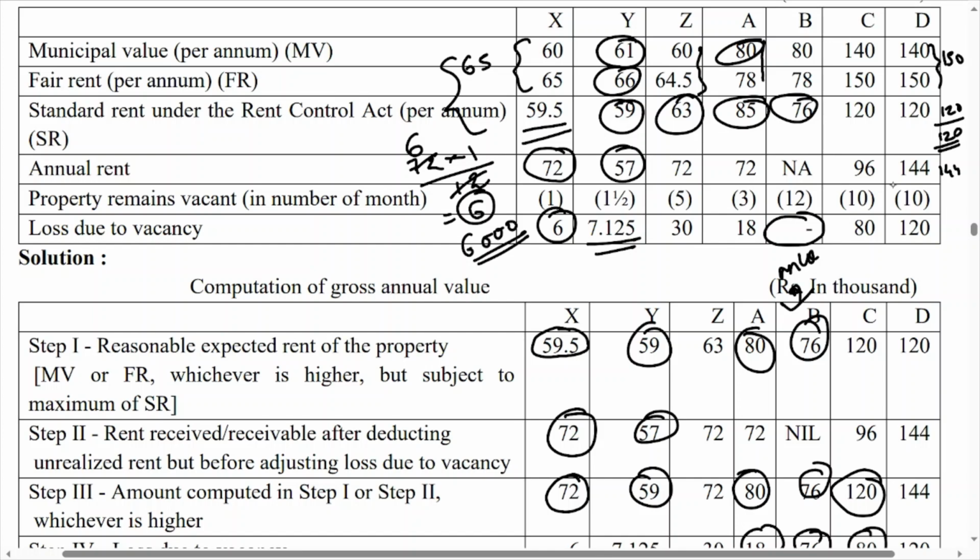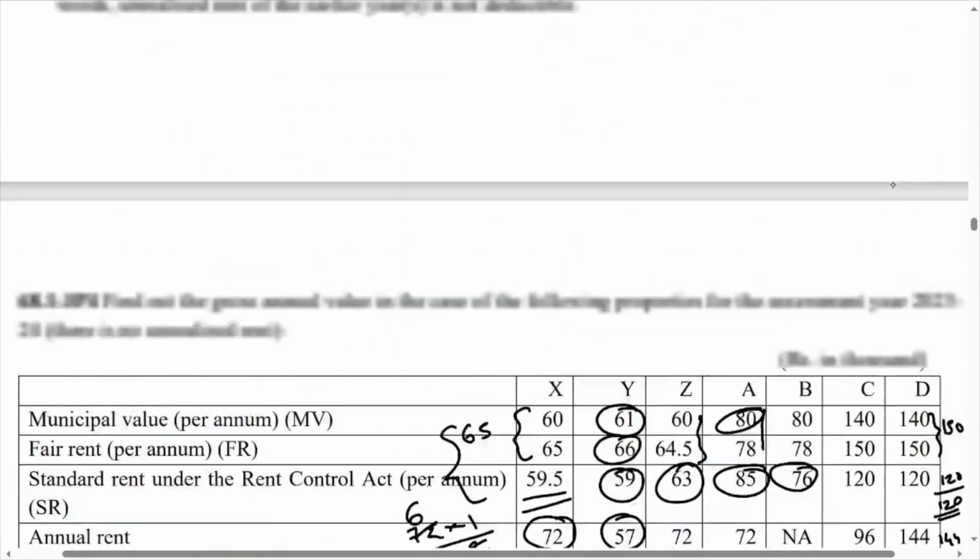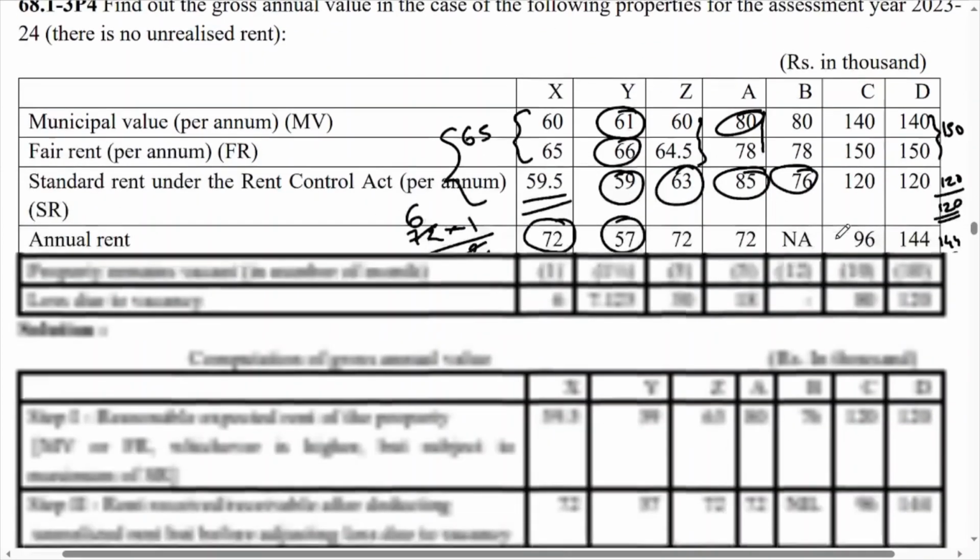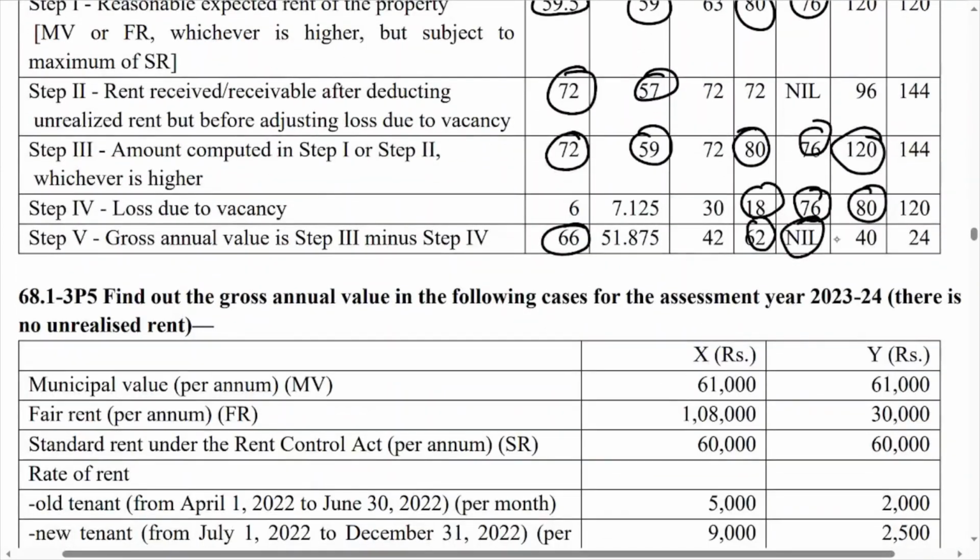Because loss due to vacancy is not given. Now compare these two values and you have to consider the higher one, so 144 will become your higher value. Then loss due to vacancy is to be deducted, means 120 will be deducted from the answer, so 144 minus 120 gives 24.